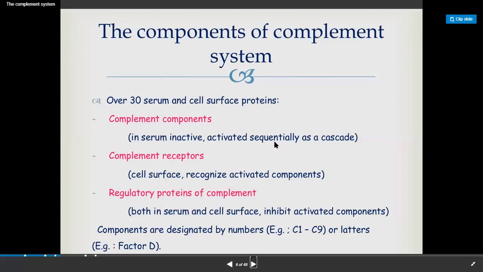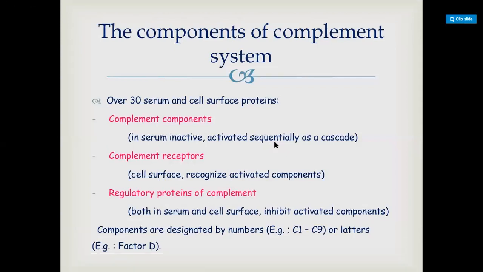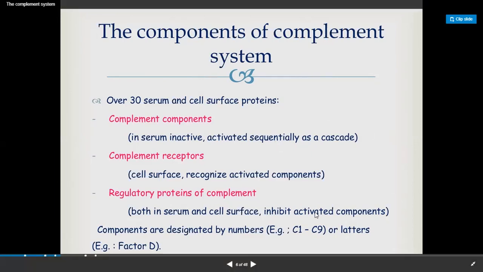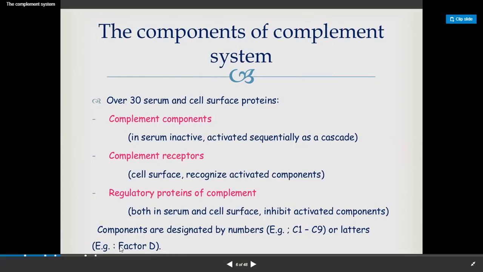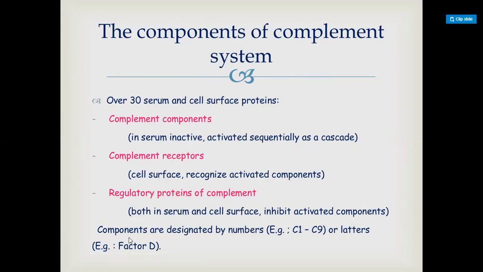So what are the components of the complement system? There are serum proteins which are involved in the complement activation, and these include C1 to C9, and various parts of these proteins are there. For example, C1 can have 5 parts, C2 will have 2 parts, C3 will have 2 parts, and factor D and factor B are also part of these complement proteins. So these 30 proteins are the components of the complement system.